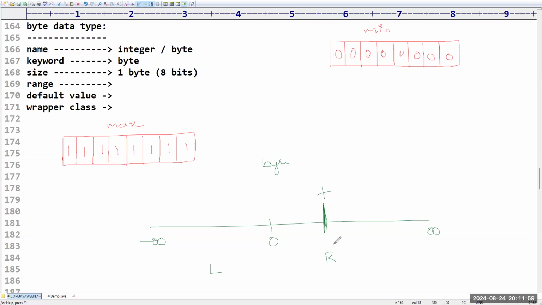Plus. Positive. So minimum means negative value only, right? Maximum means positive value only. So minimum means negative, maximum means positive. Just keep this in mind, so that we can find out these values theoretically now. Understood?